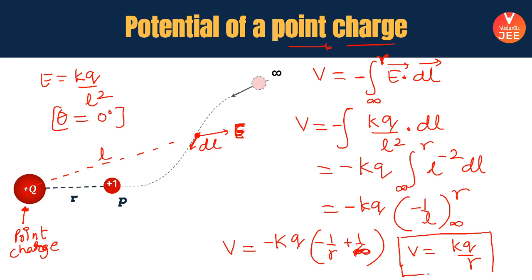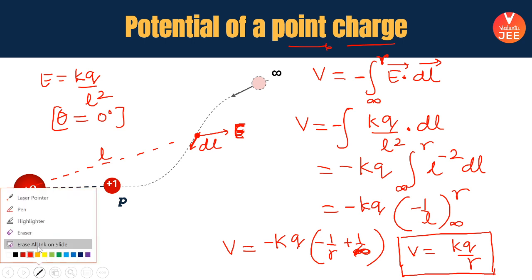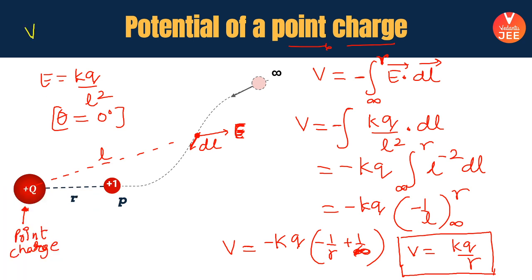Yes, dear friends, very similar to what you studied in gravitation. And in gravitation, the expression of potential used to be G capital M by R, but with a minus sign. You remember that? So this minus sign over there was always there. But in the case of charge, if the charge is positive, the potential will be positive.